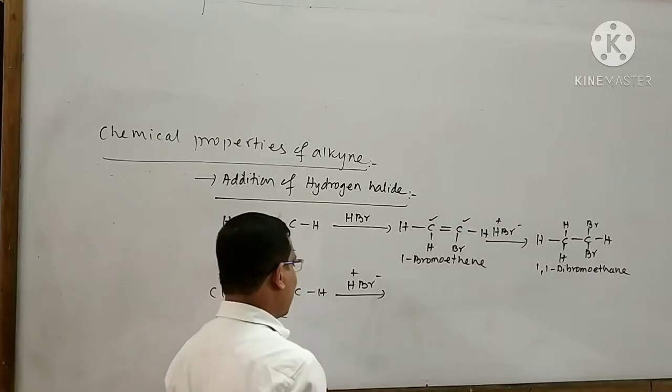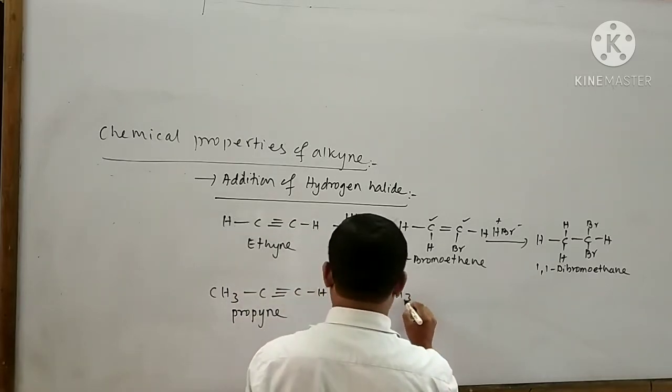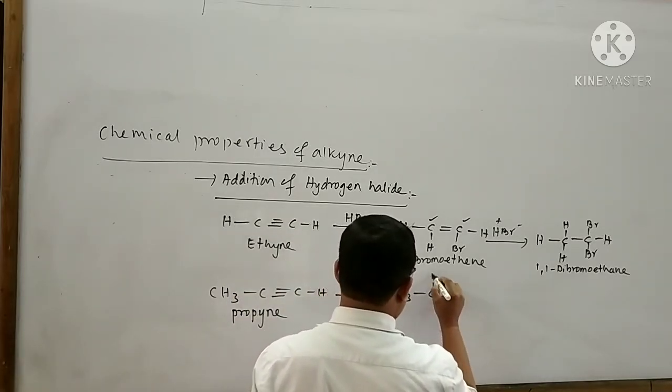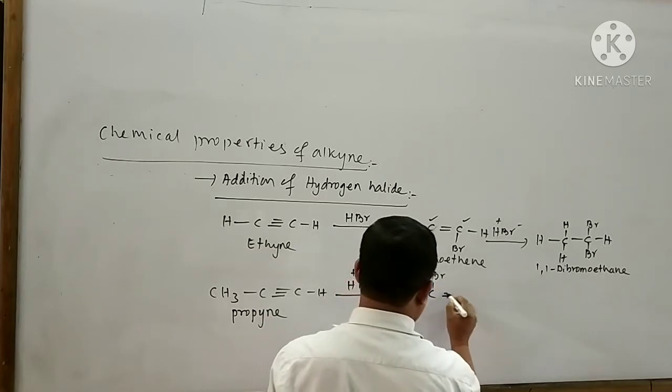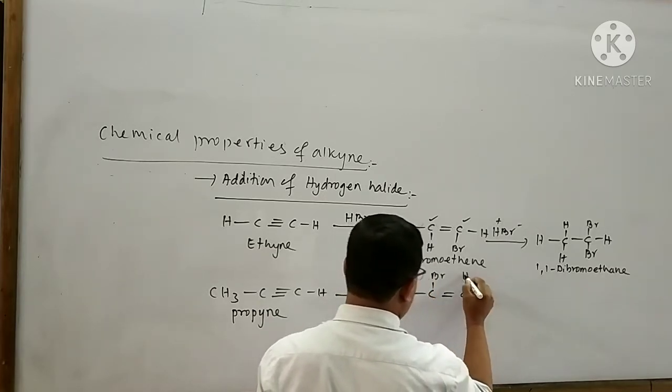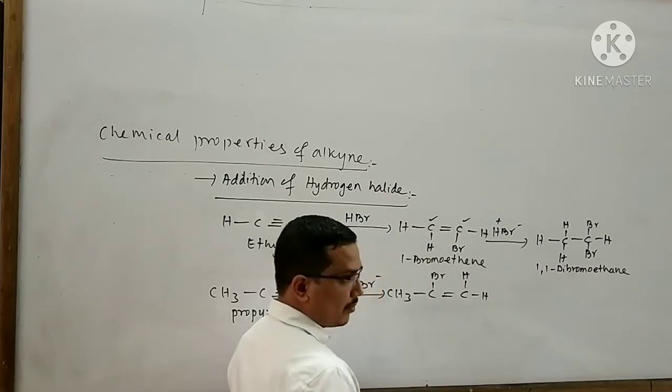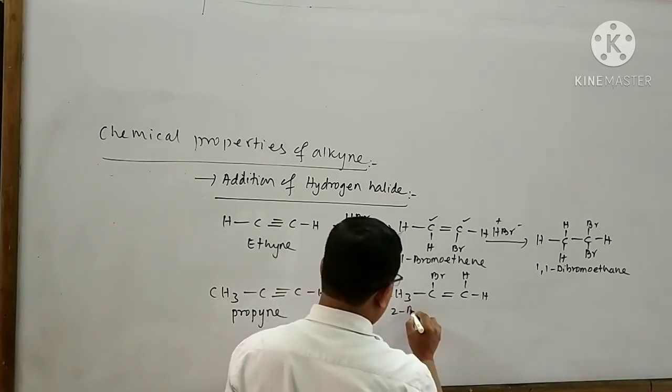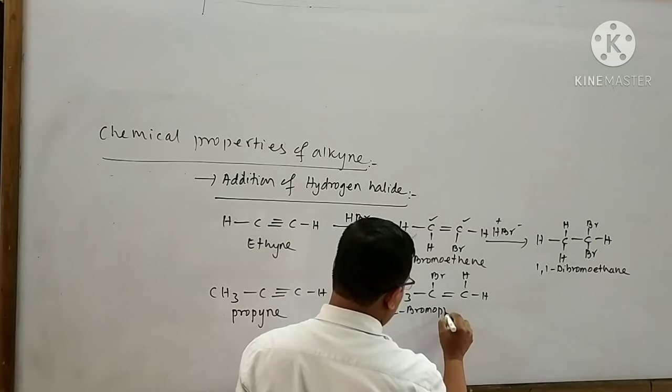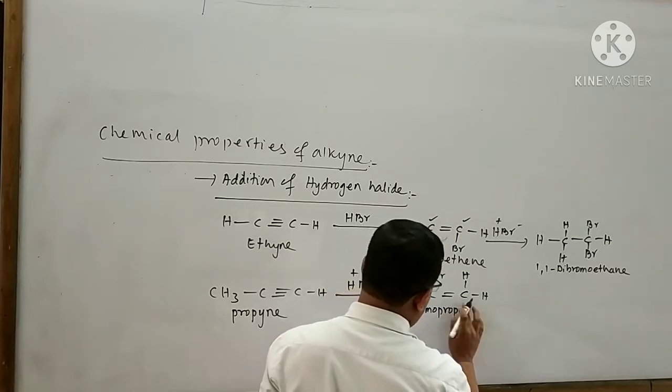I can write the product like this: CH3-C(Br)=CH2. The name of this product is 2-bromopropene.